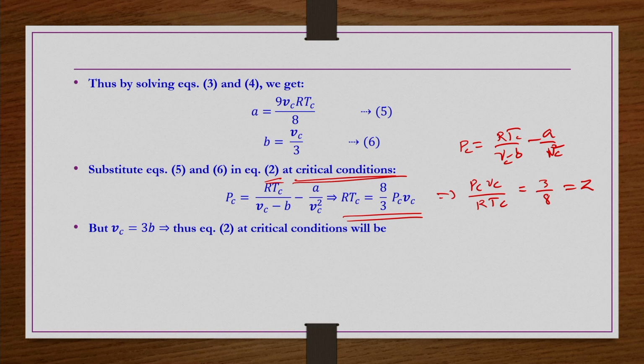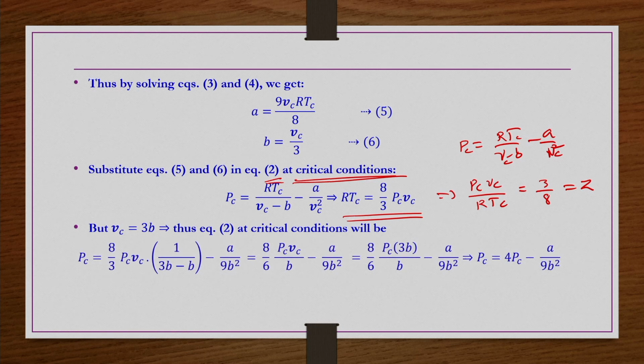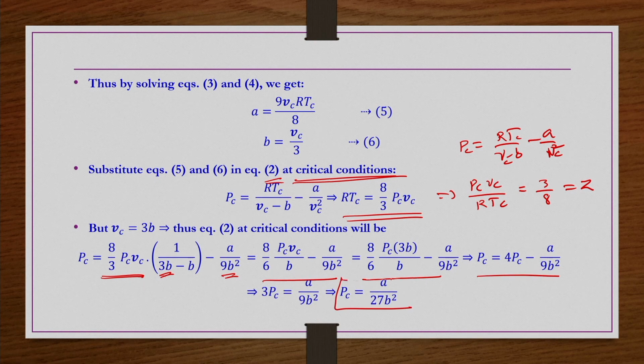So, now you take Vc is equal to 3b in this equation at critical conditions, right. Then you have Pc is equal to RTc, in place of RTc you can write 8 by 3 Pc Vc, and 1 by, in place of Vc you take 3b, b is as it is, minus a by Vc, which is 3b, so 9b square. Then you further simplify this equation, so that you will get Pc is equal to a by 27 b square.